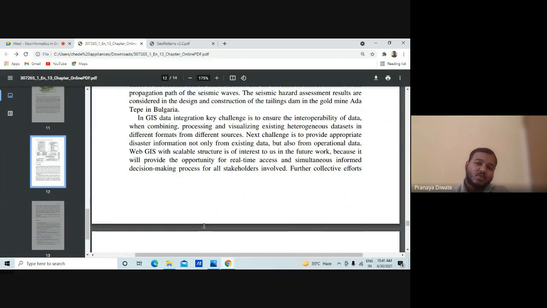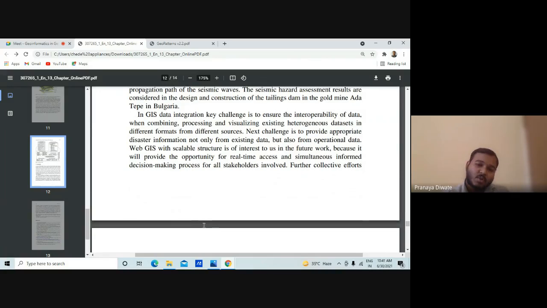The next challenge is to provide appropriate disaster information not only from the existing data but also from the operational data. Web GIS with a scalable structure is of interest to us in future work because it will provide the opportunity for real-time access and simultaneous informed decision-making for all the stakeholders involved.